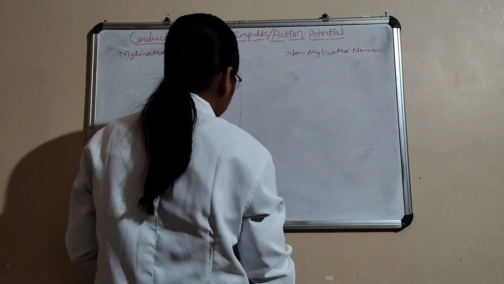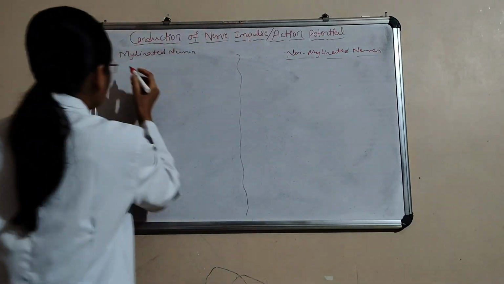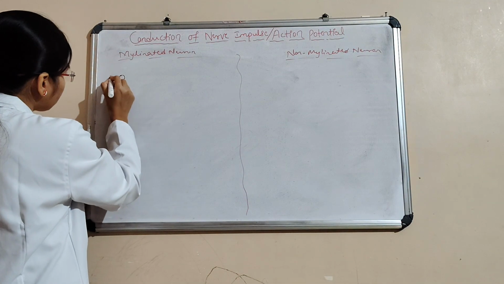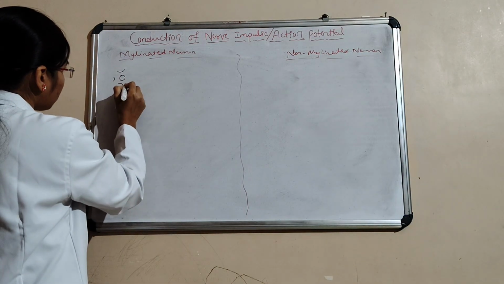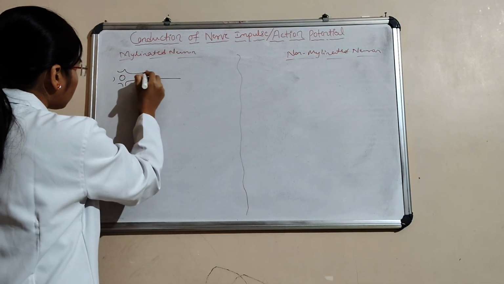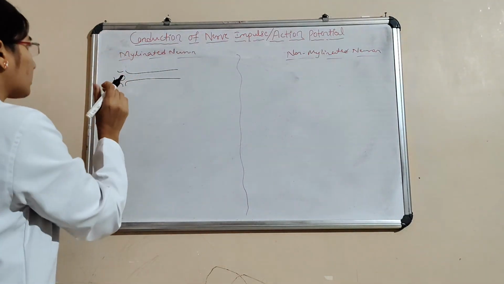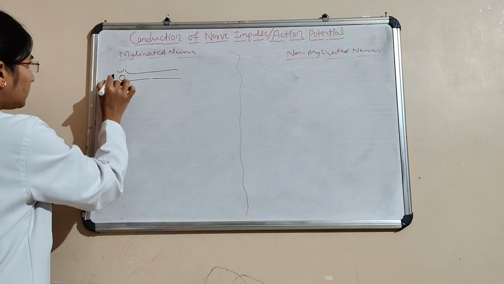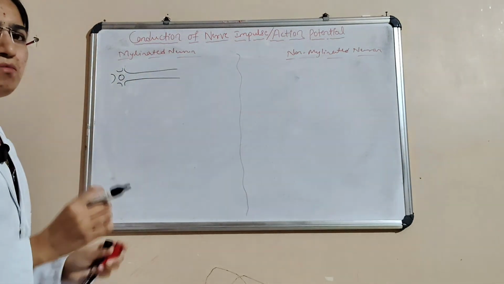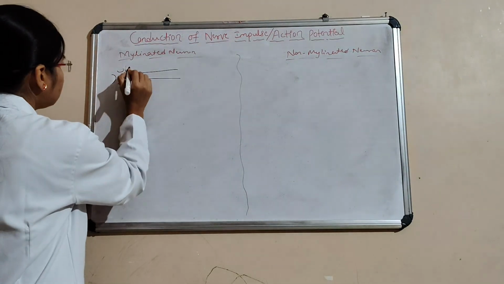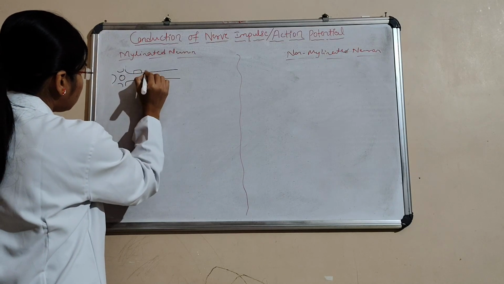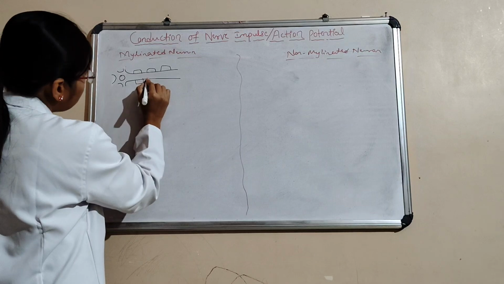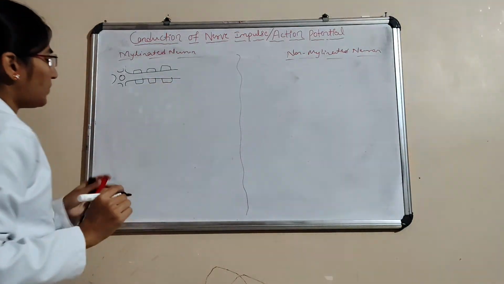The neuron is there like this, and in the myelinated neuron, myelin is present.